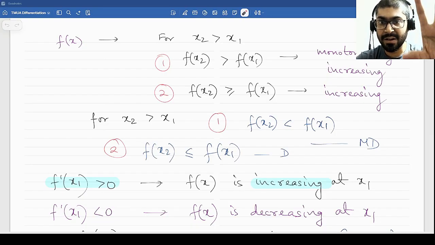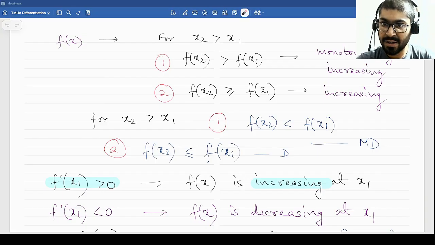Well, I'll give you one. e to the power x is an example of a monotonically increasing function, because if you take two different inputs of x, you will always get two different outputs from e to the power x.